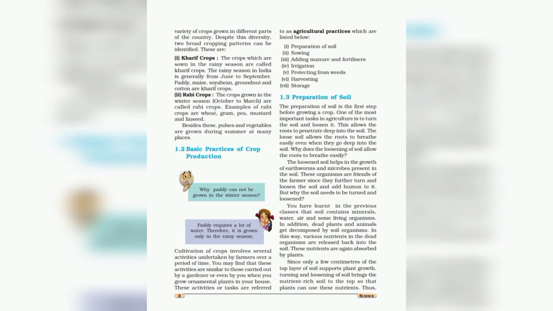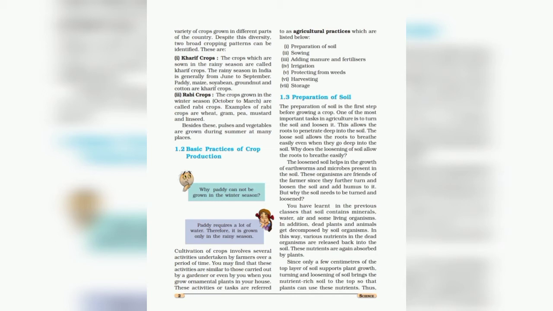You have learned in previous classes that soil contains minerals, water, air and some living organisms. In addition, dead plants and animals get decomposed by soil organisms. In this way, various nutrients in the dead organisms are released back into the soil. These nutrients are again absorbed by plants. So if we loosen or turn the soil, then it will be easy to absorb the nutrients from the soil.